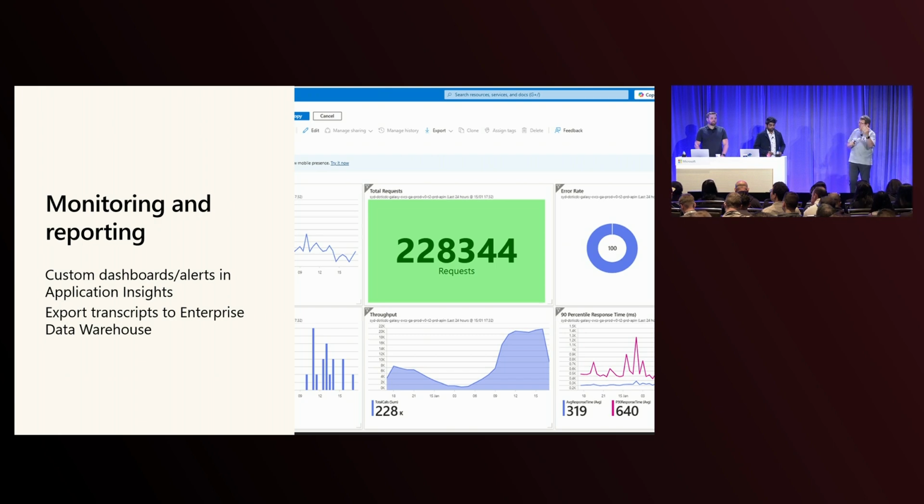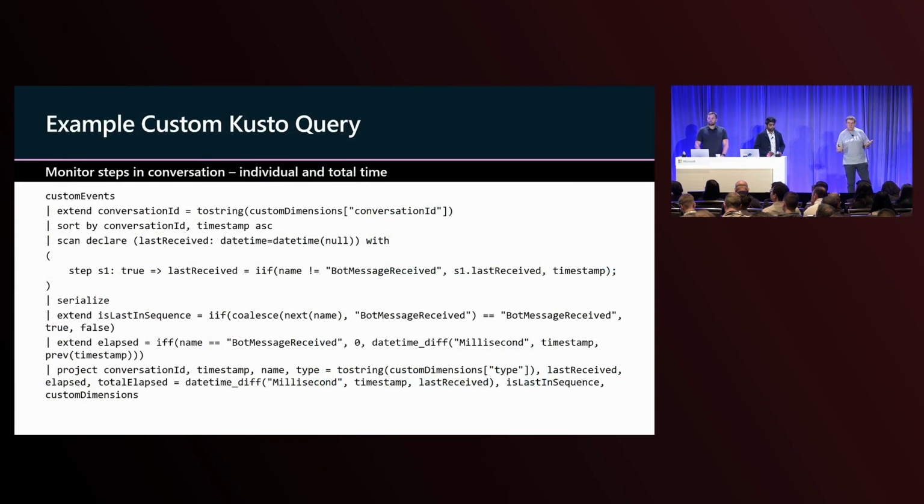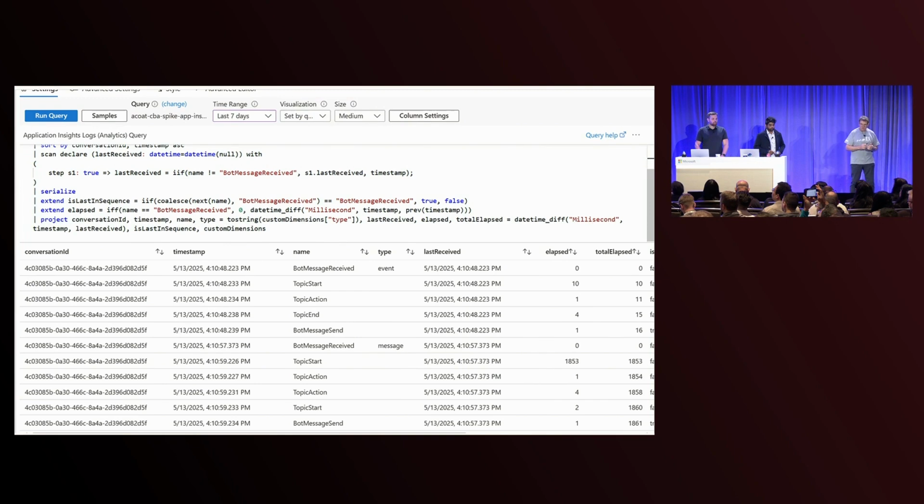So here's an example of that sort of dashboard. We ended up writing some pretty complex Kusto queries. This particular query allows us to monitor in very fine-grained detail how long each node in a topic takes to execute. You'll get outputs a bit like this, where in this particular case, the first call, where we've got a bot message received, took about 16 milliseconds to send a message back. The next call took about 1.8 seconds, and we could see which node it was that took that time to execute. We could go and talk to the people who were responsible for that node to make sure that we could either justify or remediate whatever was going on in that particular node.